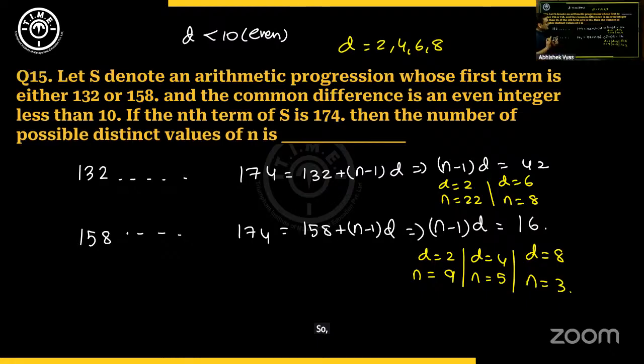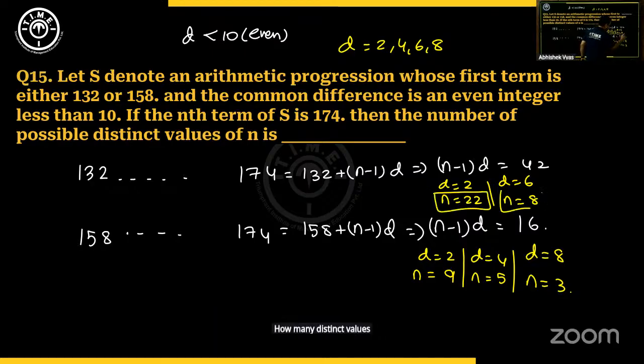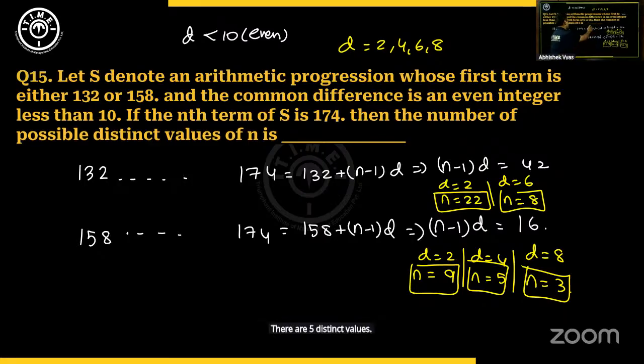So we are not interested in the value of n. Please understand, we are only interested in how many distinct values n can take. That is what you're asking us, right? Then the number of possible distinct values of n is, as we can see here, 5 distinct values. So my answer for this question will be 5.